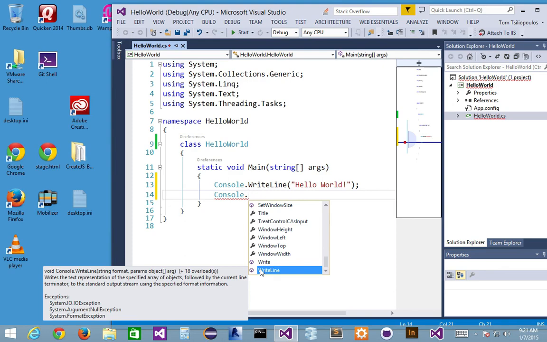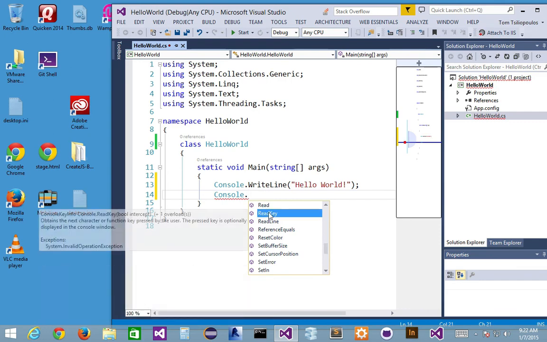And we're going to talk about objects next in a couple weeks. Once you see this little cube, this cube tells you this is the object, this is the method. It could be a method call, it could be an object call, but that's the way you differentiate it. The title will be a property, and the cube here signifies that WriteLine as well as read key would be the method.